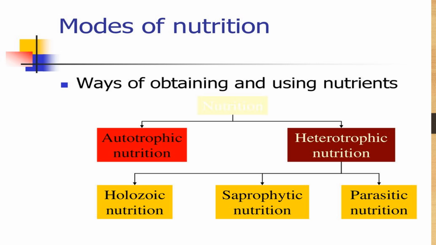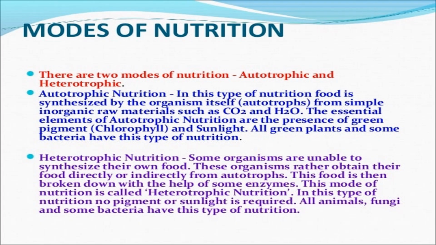Modes of nutrition. The ways of obtaining and using nutrients. Nutrition can be classified into two types. One is autotrophic nutrition, second one is heterotrophic nutrition. Under heterotrophic nutrition, there are again three separate classifications: holozoic nutrition, saprophytic nutrition, and parasitic nutrition. There are two modes of nutrition, autotrophic and heterotrophic.